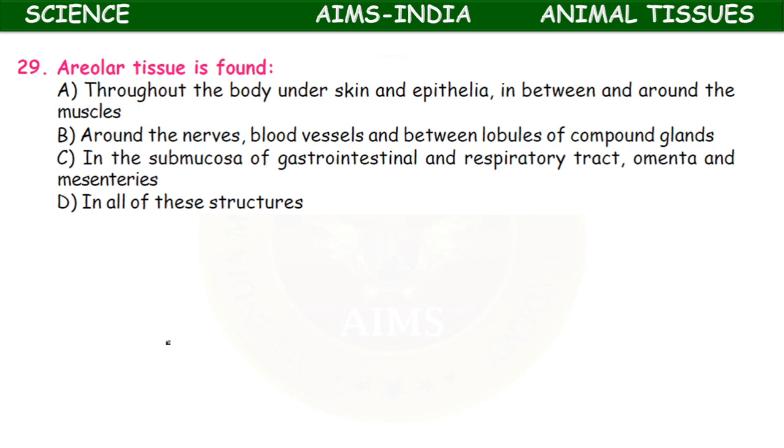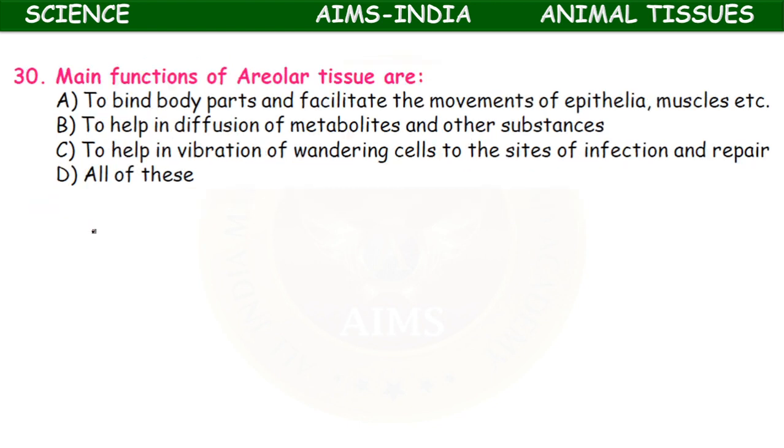Areolar tissue is found in throughout the body, under skin and epithelia, in between and around the muscles, around the nerves, blood vessels, and between lobules of compound glands, or in the mucosa of gastrointestinal and respiratory tract, and omenta and mesenteries. In all of these structures, areolar tissue is found. D option.